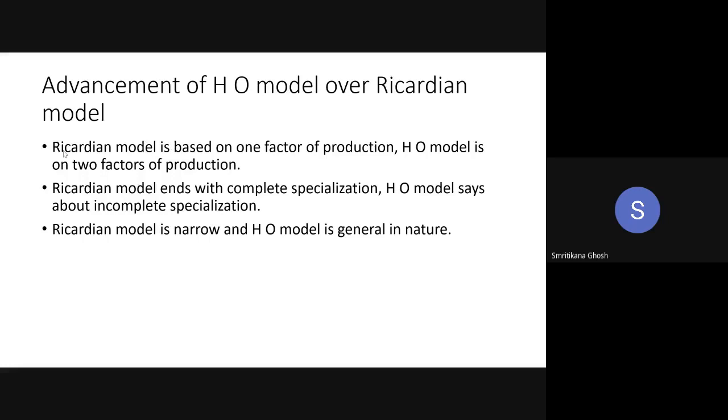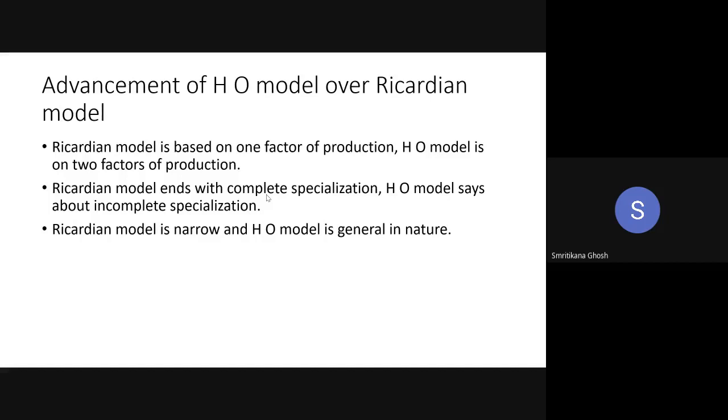The Ricardian model aims at complete specialization. After the trade, both countries can go for complete specialization and will produce any one of these two commodities. And the HO model is talking about incomplete specialization. Obviously, the HO model doesn't mean that you are always going for incomplete specialization. The complete specialization option is also there, but incomplete specialization is something new as compared to the Ricardian model in trade. So we can conclude that the Ricardian model is a narrow concept and the HO model is a general concept. So this is the comparison you can do.